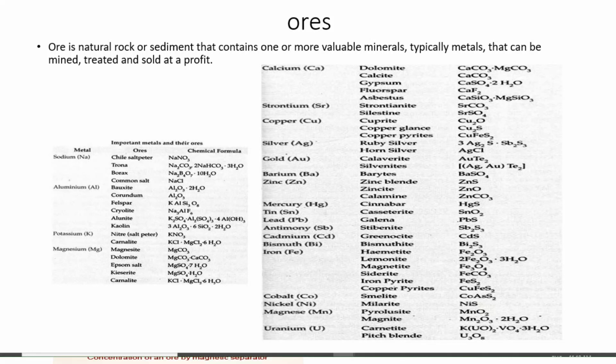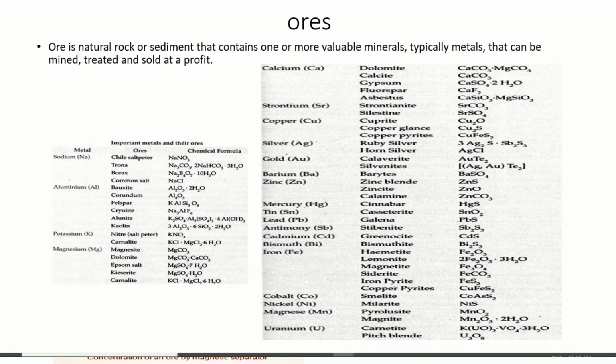Here I am going to share some names of minerals of various metals. Calcium: dolomite, calcite, gypsum, fluorspar, asbestos. Strontium: strontianite, celestine.